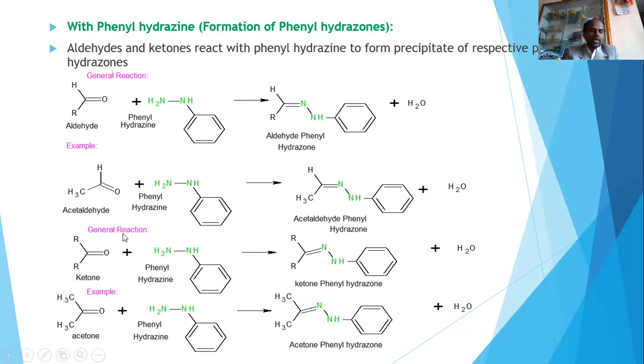And if we are looking at a general reaction of ketone with phenyl hydrazine, it gives rise to ketone phenyl hydrazone, a solid obtained with the elimination of water. When you are taking an example, acetone treated with phenyl hydrazine gives rise to acetone phenyl hydrazone. Overall, in this nucleophilic reaction, aldehydes and ketones with phenyl hydrazine give rise to aldehyde phenyl hydrazone or ketone phenyl hydrazone as a precipitate or solid. So with this, I will go to the next one.